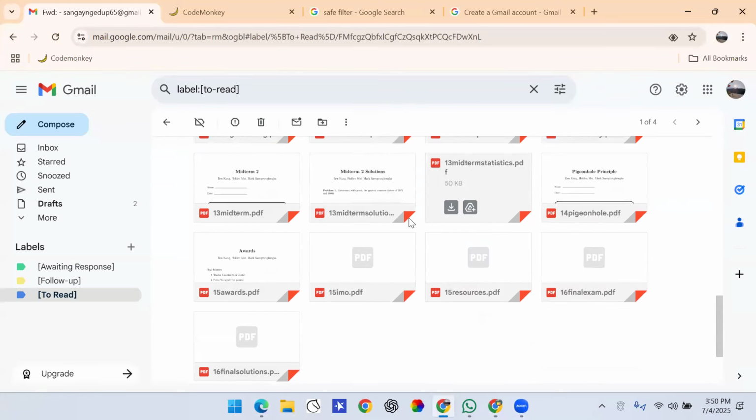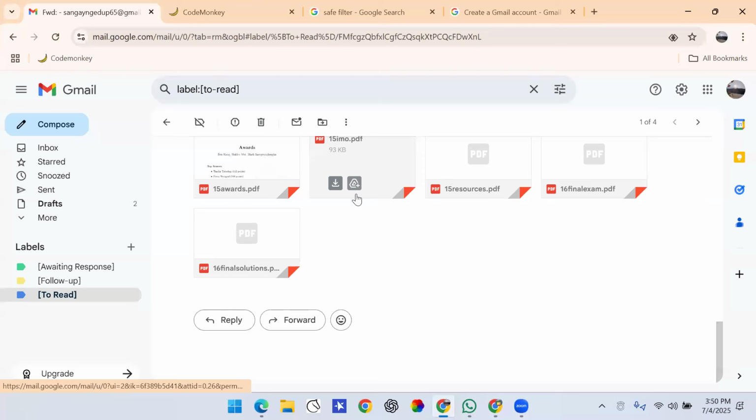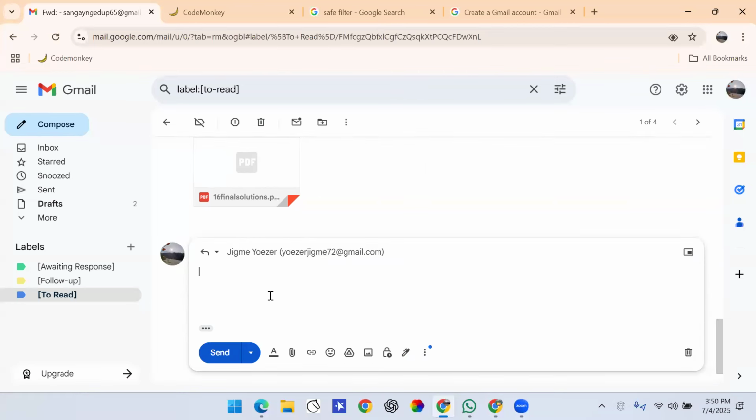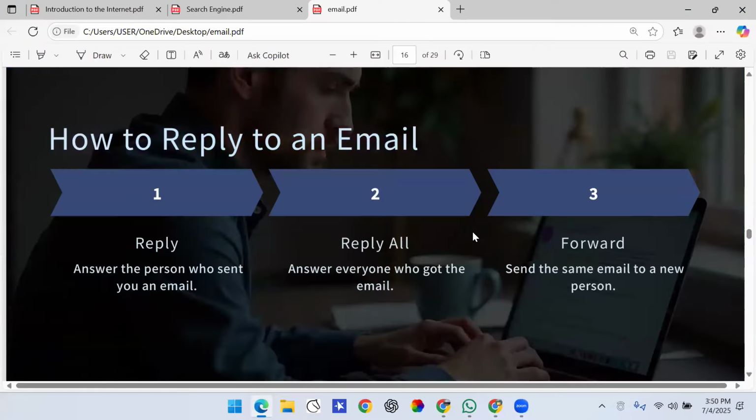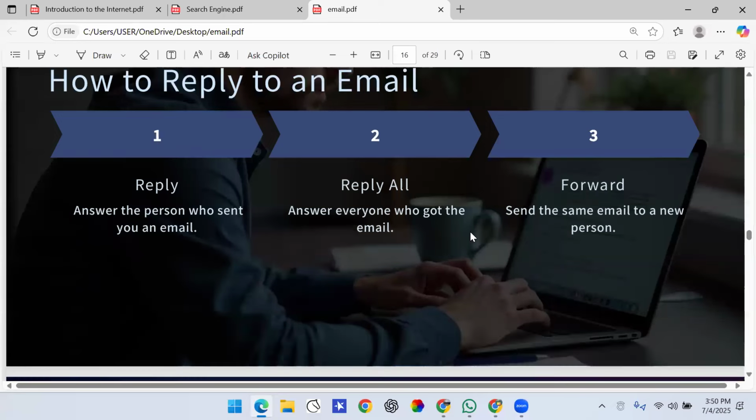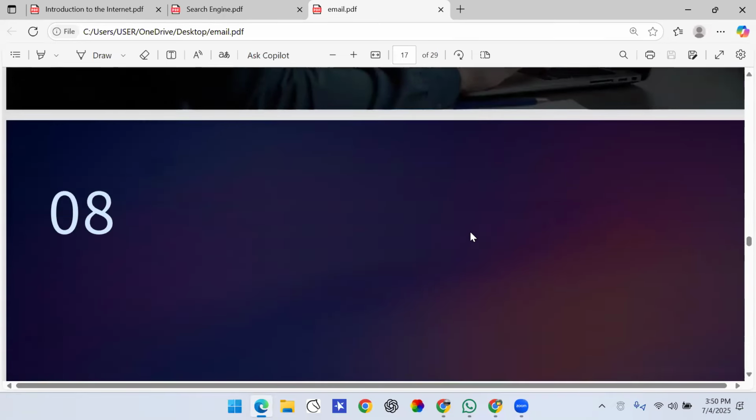He has sent me these files, right? So I just need to scroll down, and you can see this reply option over here. So I can reply to him, responding, thank you. Or if I need not reply to him, I can forward it, so I can send it to my other friends as well, right? So reply to his message and forward to my other friends. So these are the uses, okay? So that is how you reply to an email: you just need to scroll down and press on that reply icon.